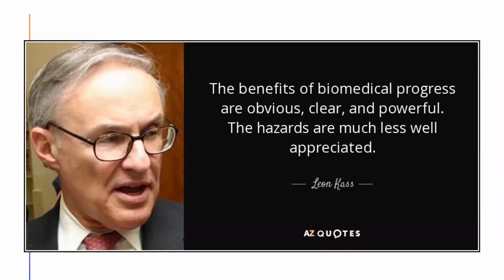So remember that benefits of biomedical progress are obvious, clear and powerful. However, the hazards are much less well appreciated, and the informed consent process aims to reduce these hazards to less than minimal levels. Thank you.